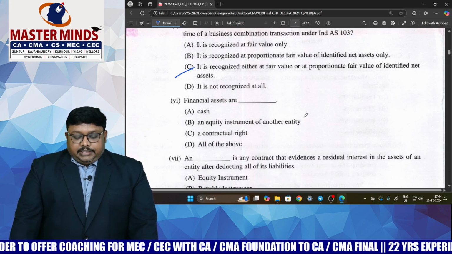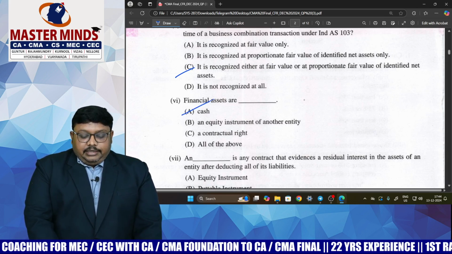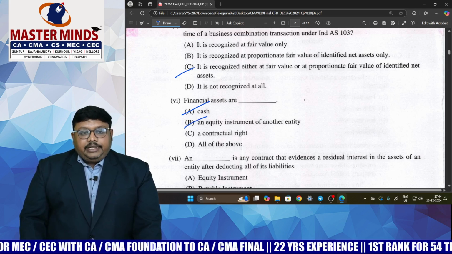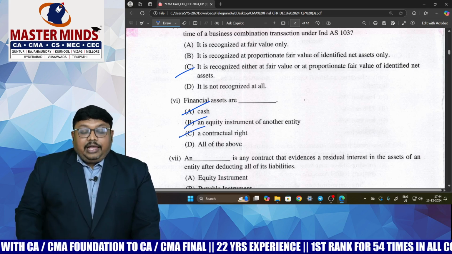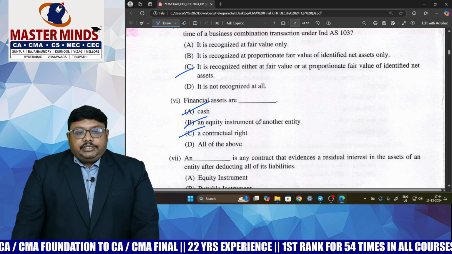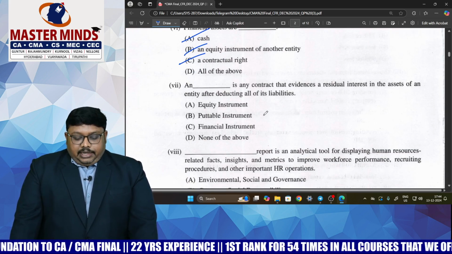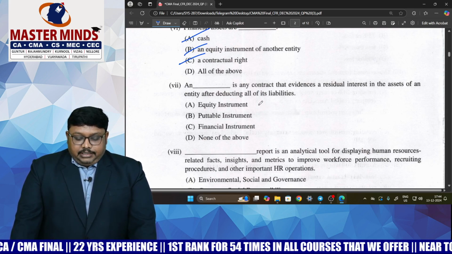While coming to the sixth one, which of the following is a financial asset. So here you can check. Cash is a financial asset, and an equity instrument of another entity is a financial asset. Under the derivative instruments we discussed that if you have the contractual right to receive cash, that is also a financial asset.